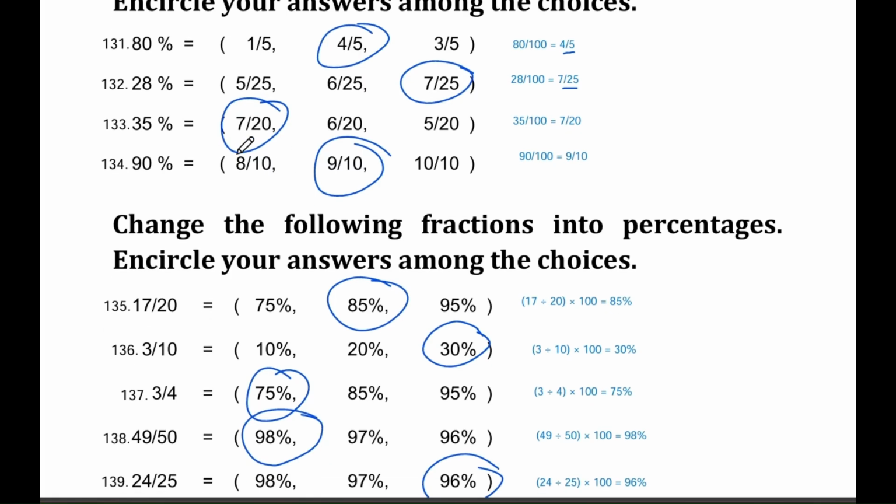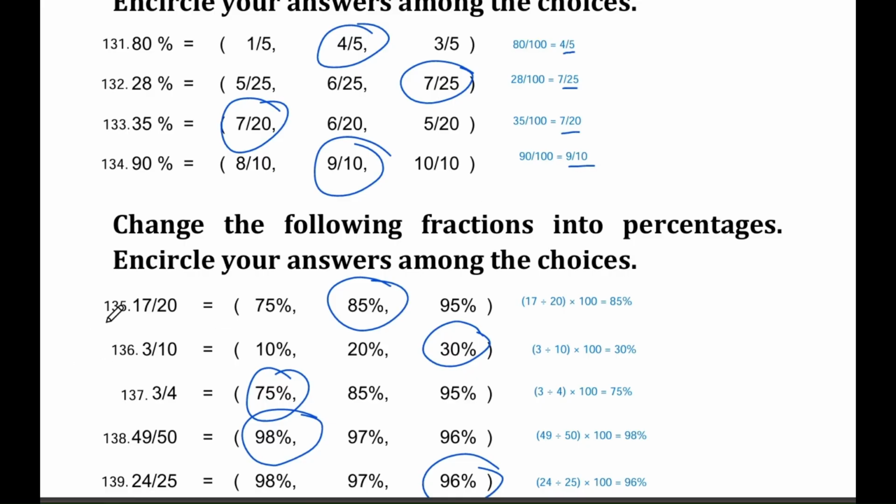Question number 133. Convert 35% to a fraction. The options are 7/20, 6/20, and 5/20. The correct answer is 7/20. 35% is 35 over 100, which simplifies to 7/20. Question number 134. Convert 90% to a fraction. The options are 8/10, 9/10, and 10 out of 10. The correct answer is 9/10. 90% is equal to 90 over 100. This can be simplified to 9 over 10.